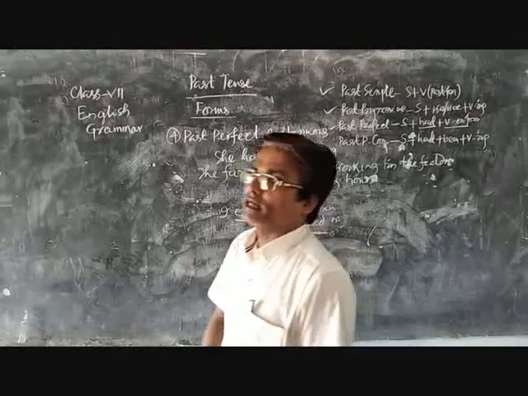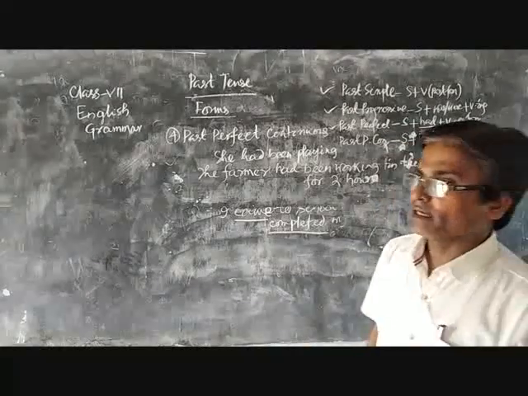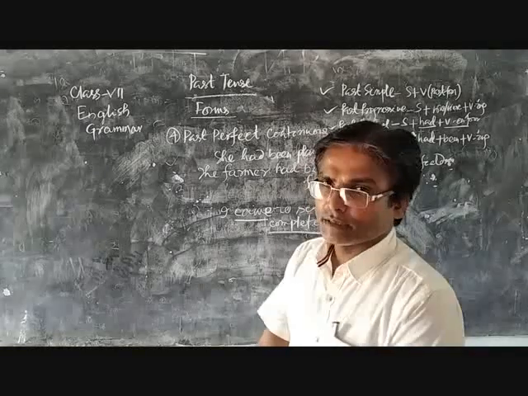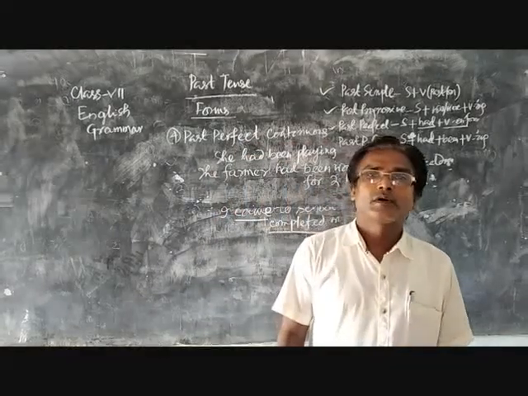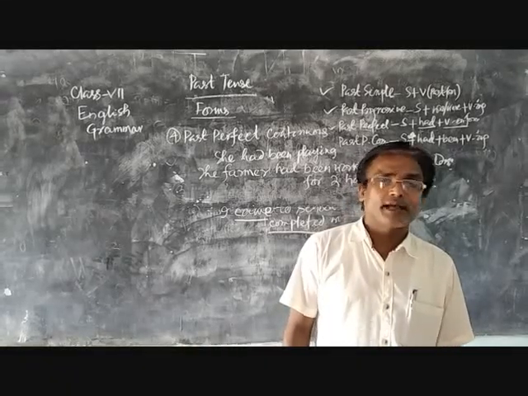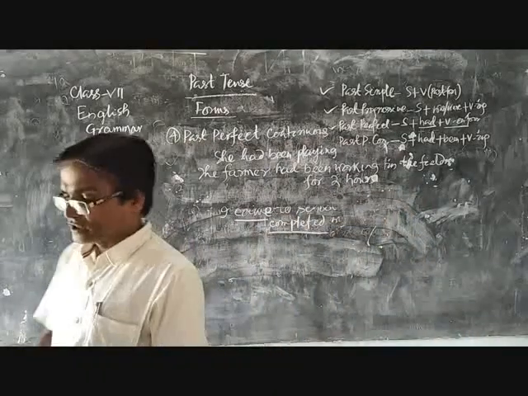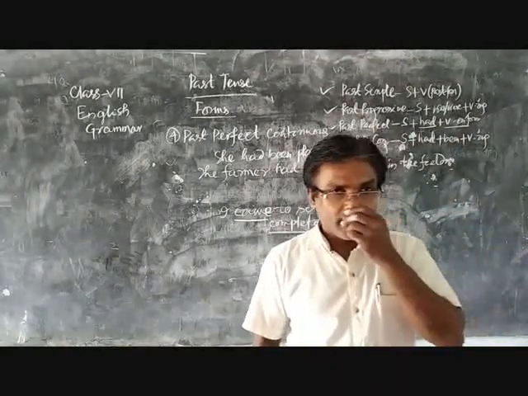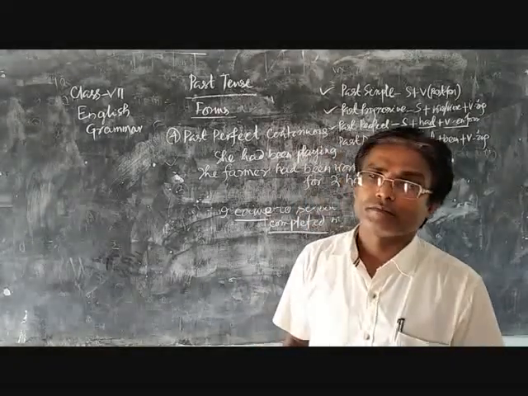Let me recall all the forms. Each tense has 4 forms, so past tense has 4 forms: past simple, past progressive, past perfect, past perfect progressive. In simple past, or past indefinite, we use it for an action that took place in the past.